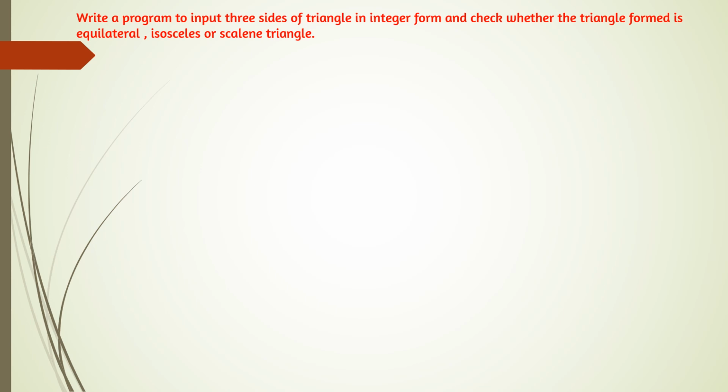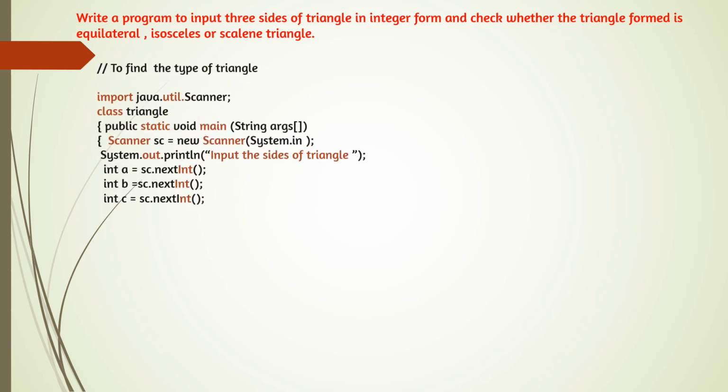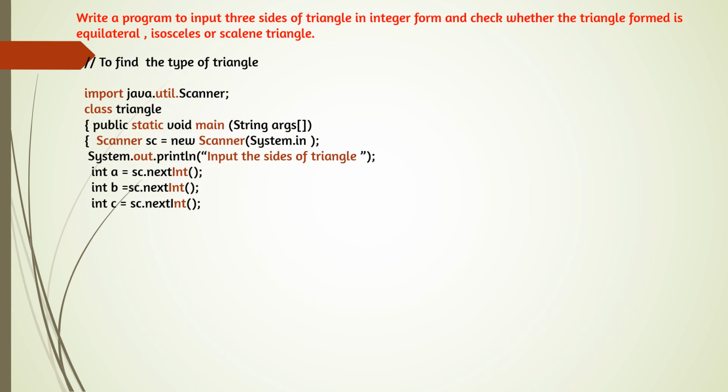three conditions are there. The first one will go under if, the last one will go for else. That means with else if there is only one condition. So here we start the program to find the type of triangle. Import java.util.Scanner, class Triangle. That means according to the class name, public static void main, String args, Scanner sc is equal to new Scanner(System.in).